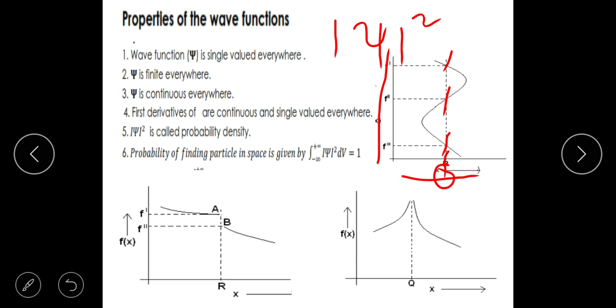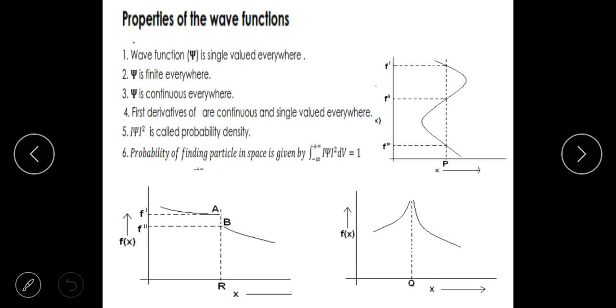That will only happen when psi is single valued, so psi square is also single valued. That is why the first very important property is that psi must have only one value at one coordinate point, so that psi square is also single valued. That means the probability at one particular point is one value. It must have a single value. It cannot be that at one point you can have two values. What is the probability of finding the electron at this point? It should be either 25% or 50%. For example, it cannot be both 25 and 50. That is why if psi is single valued, psi square is single valued. That is the first thing.